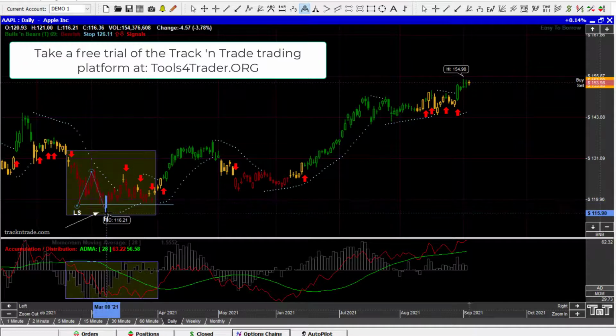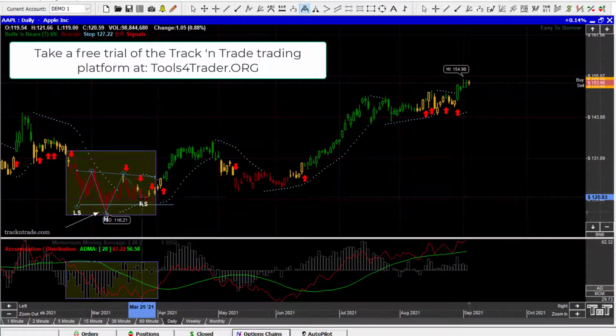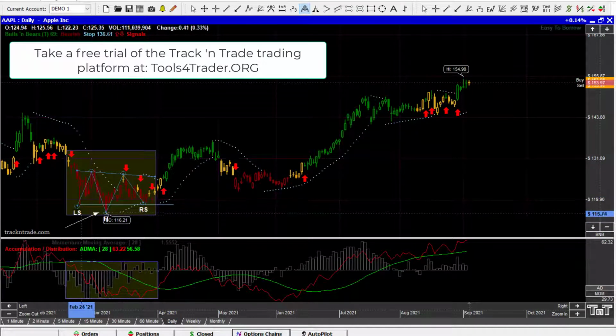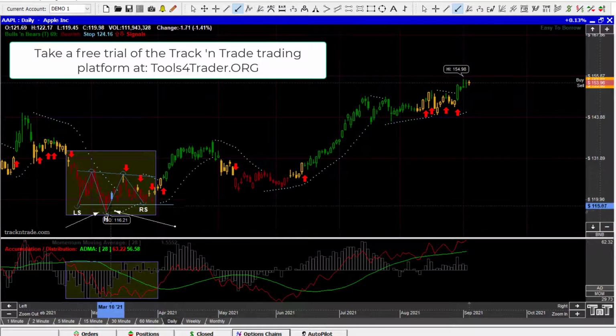We'll spend a little bit more time on this first one, and then we'll go a little bit faster in some of the others. You can see that's a left shoulder, a retracement. That's the head. It broke below the previous low. Now, Wyckoff would call that a Wyckoff spring. I call it a bear trap. There are a number of different ways of talking about the same thing. This is the head of the embedded head and shoulders, or the spring, or the bear trap. It comes back up, we get a higher right shoulder, and then the market takes off once again. That's the pattern we're looking for down here in the red zone.